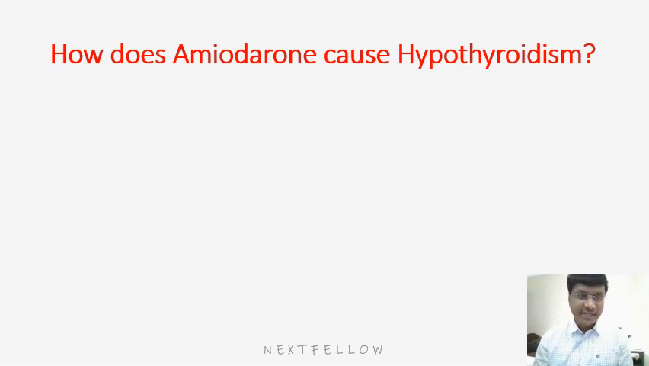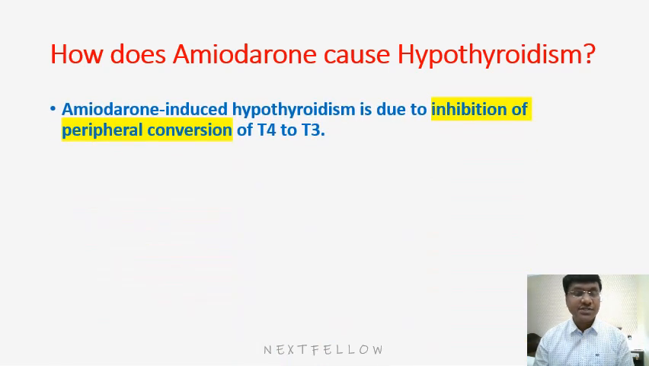The next question again, how does amiodarone cause hypothyroidism? One mechanism, just now I have discussed, is that it is a lipid soluble drug and it gets deposited in the thyroid gland. The other mechanism by which amiodarone will cause hypothyroidism is this: take the final step in the synthesis of T3. The final step in the synthesis of T3 is peripheral conversion, where T4 is converted into T3 in the presence of the enzyme 5-deiodinase.